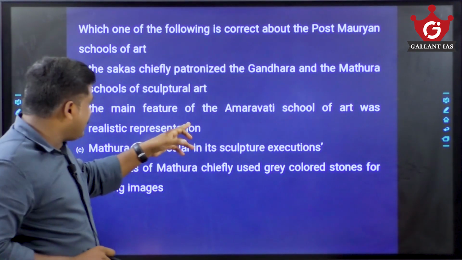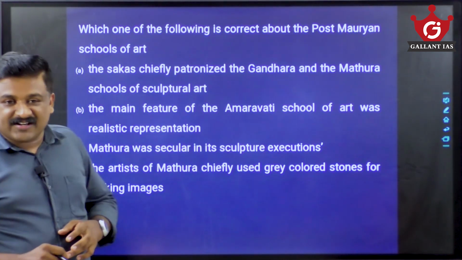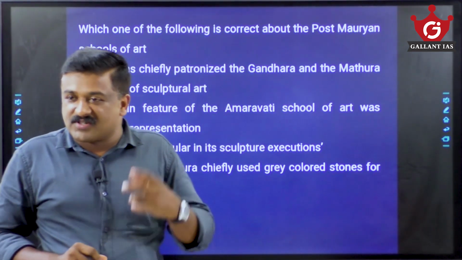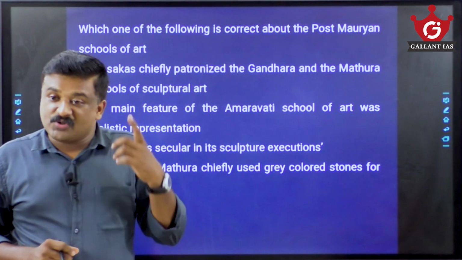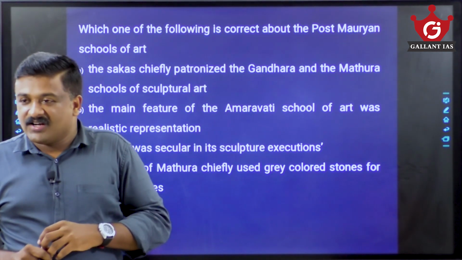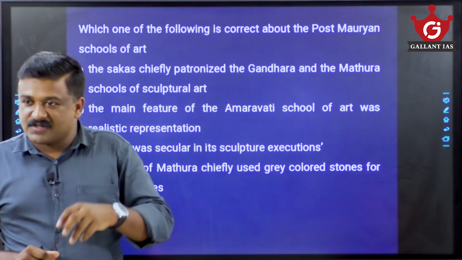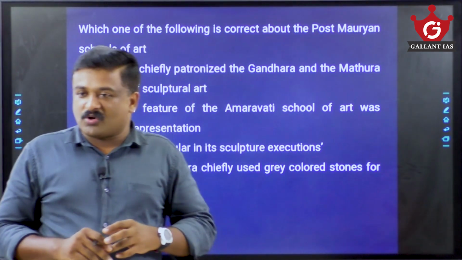Now coming to the main feature of the Amaravati school of art being realistic representation. Realistic representation, anatomical accuracy and Greek realism were the features of Gandhara. Coming to Amaravati, narrative art is a feature, with symbolic representation of the Buddha, Tribhanga postures, or a sequel of these stories.